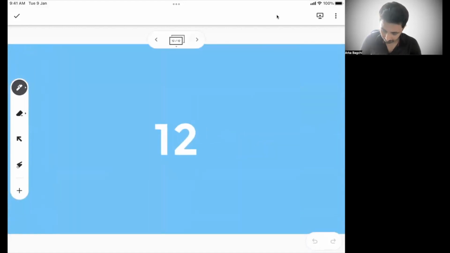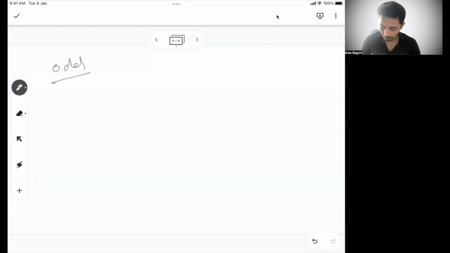Now, what is an odd function? The odd function says f of x is x, but f of minus x is minus x. Think of this as y equal to x.